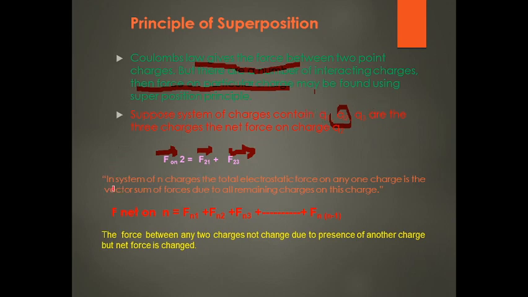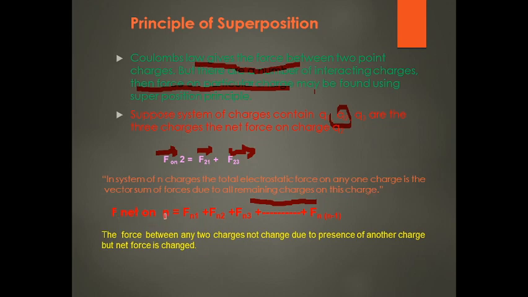If in a system of n charges, the total electrostatic force on any one charge is the vector sum of the forces due to all the remaining charges on this charge. So if there are n charges in the system, the electrostatic force on any one charge is the vector sum of the forces due to all remaining charges on this charge.